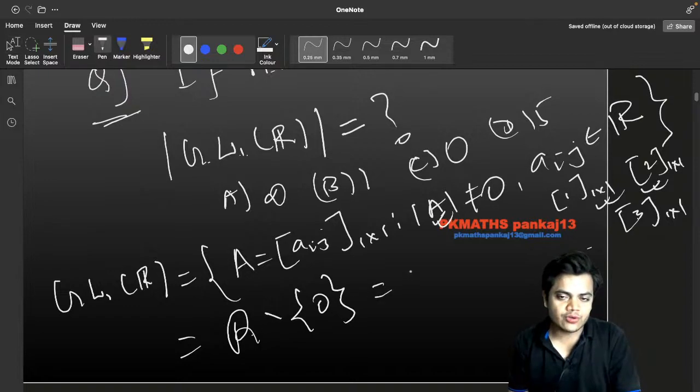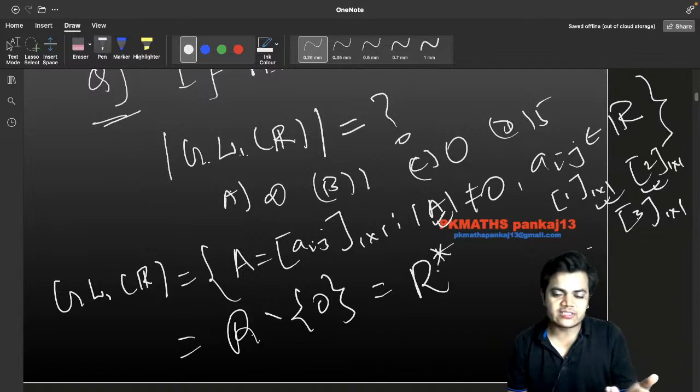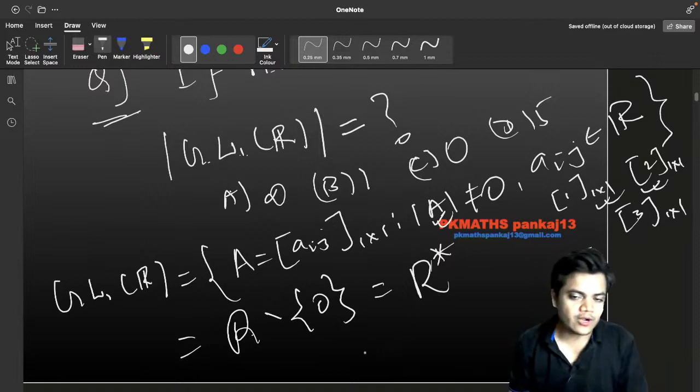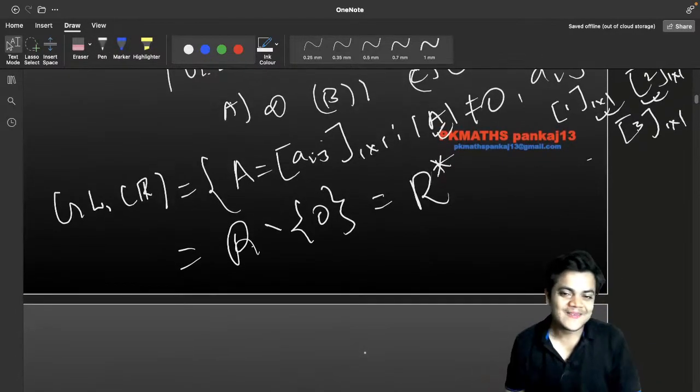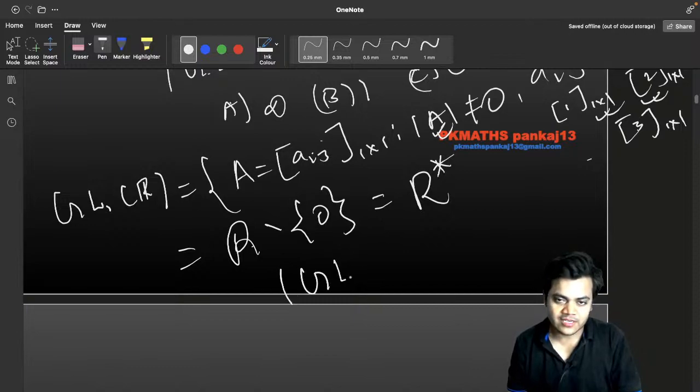And R without 0 is going to be denoted as R star, and this R star is what? The collection of all non-zero reals. And what do you think about its cardinality? Certainly its cardinality is Aleph 1, uncountable, है ना, रियल एनालिसिस से देखें. लेकिन फिलहाल ग्रुप थ्योरी में इसको हम सीधे इन्फिनिटी लिख के छोड़ देंगे, है ना.